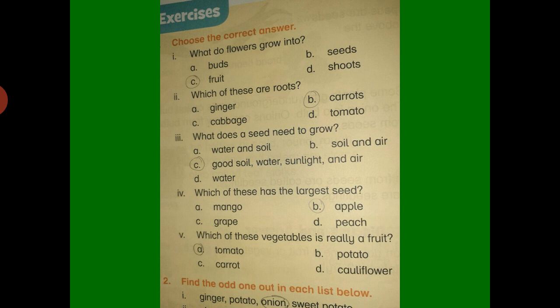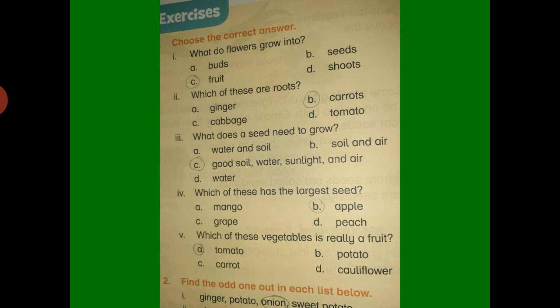Okay, number 4 is which of these has the largest seed? Which of these has the largest seed? Mango, apple, grape or peach? Yes, the largest seed is, of course, they all have small seeds. Peach, grapes and apple have the smallest, peach the bigger, and the mango has the biggest one. So the correct answer is option A.